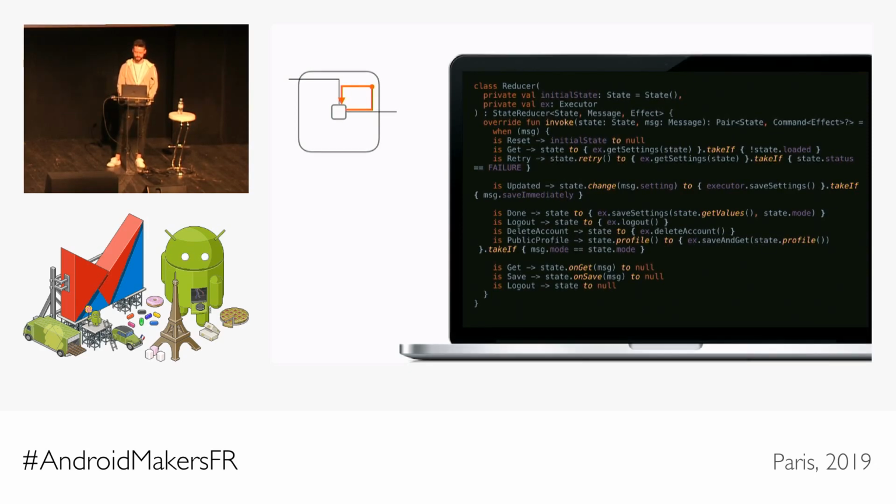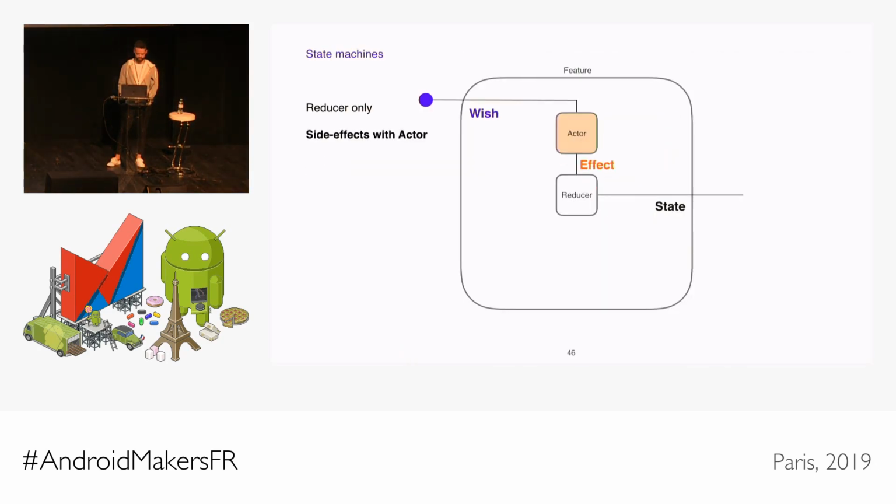On top of this, it's still possible to set the state to save, for example, to reflect saving without actually saving anything. Same problem. Can we do any better? So what we did instead is we added an optional component, the actor, which can act as a middleman between the wishes and the reducer.